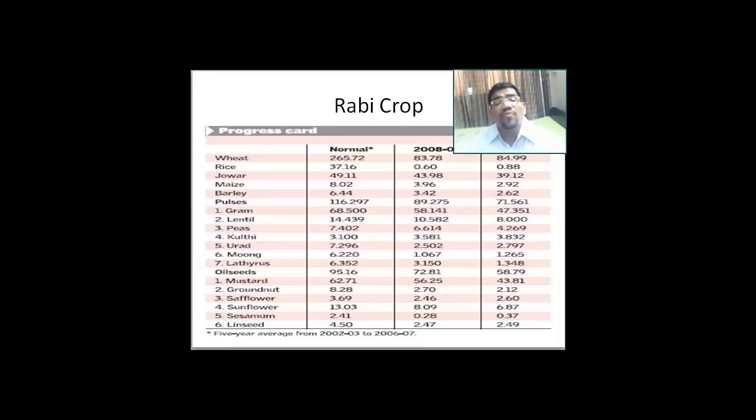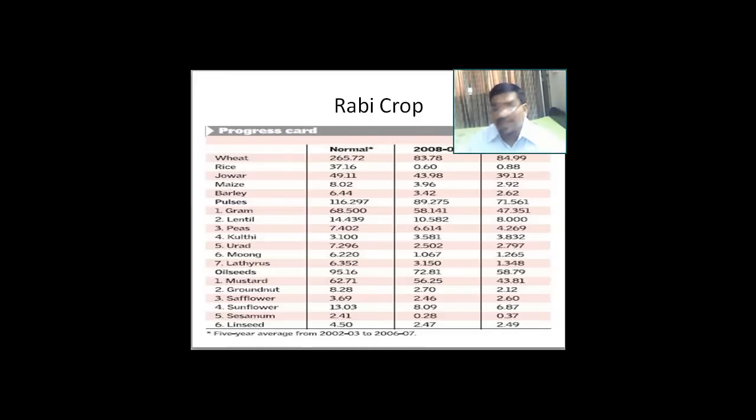And in Rabi crops, what do we see? They are usually grown in winter, in the months of October to December, and they are harvested in April and June. So this is a winter crop. Rabi crop is a winter crop. Secondly, what do we find? Wheat, barley, peas, grams, all of them grow in this particular type of cropping pattern.